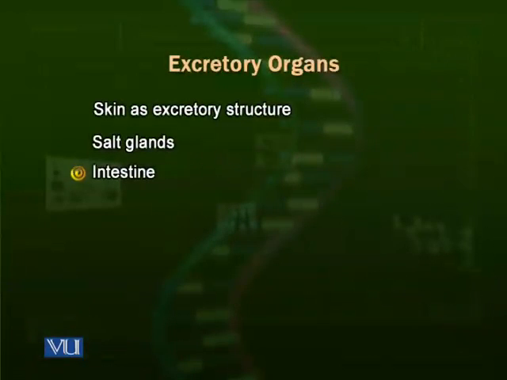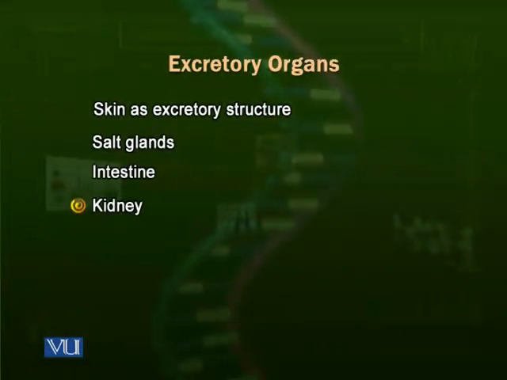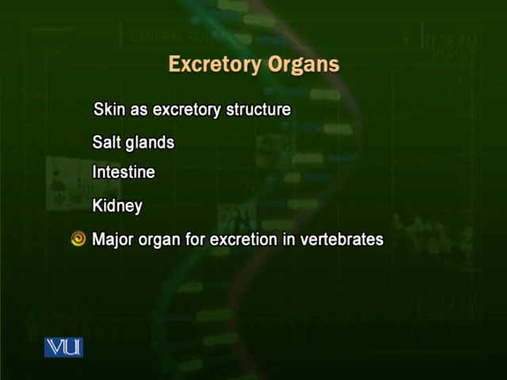In some organisms, the intestine also acts as an excretory organ. Through the intestine, water is many times removed. Mostly the intestine acts as an excretory organ for excess water. Sometimes it may act for certain salts. Then comes the kidney. Kidney is the major organ which is involved in excretion in vertebrates.